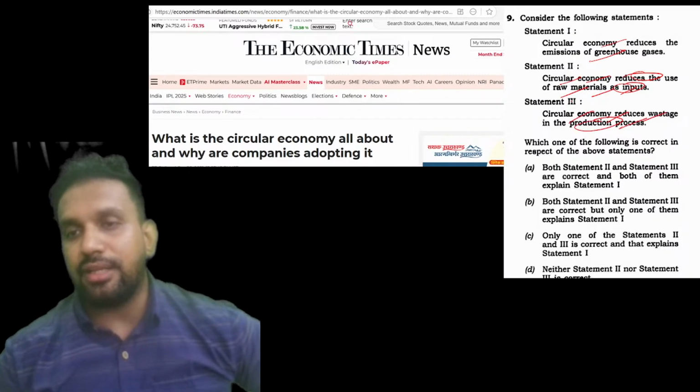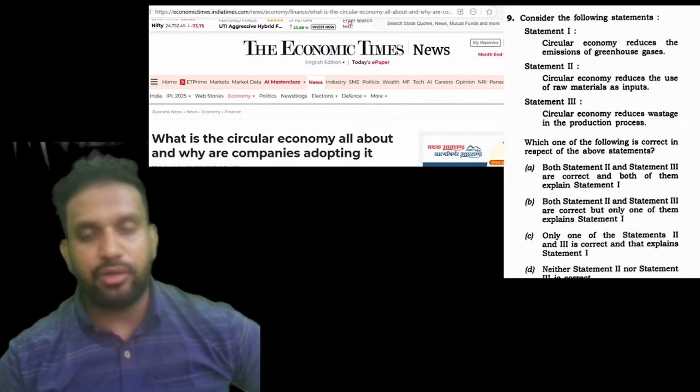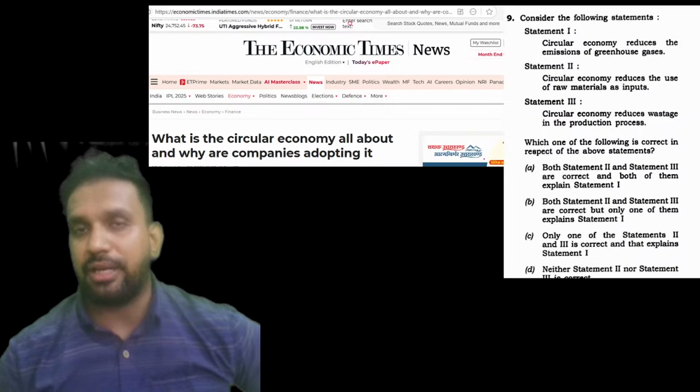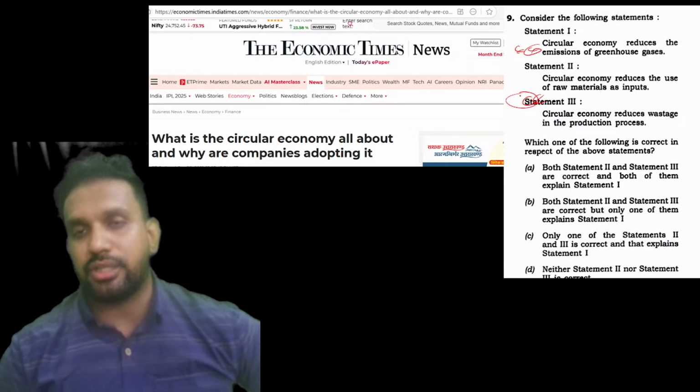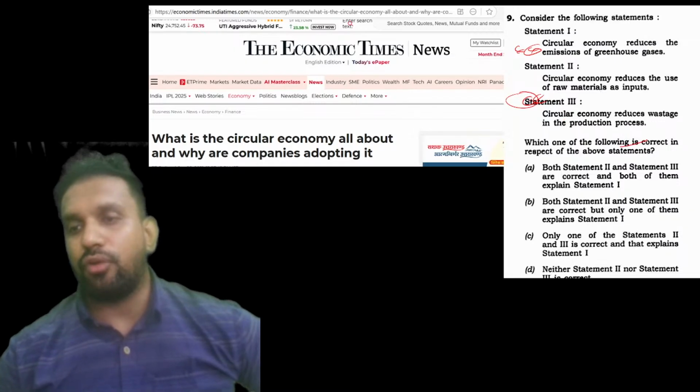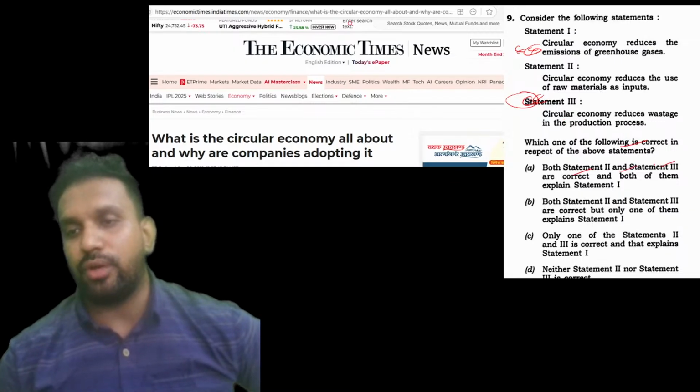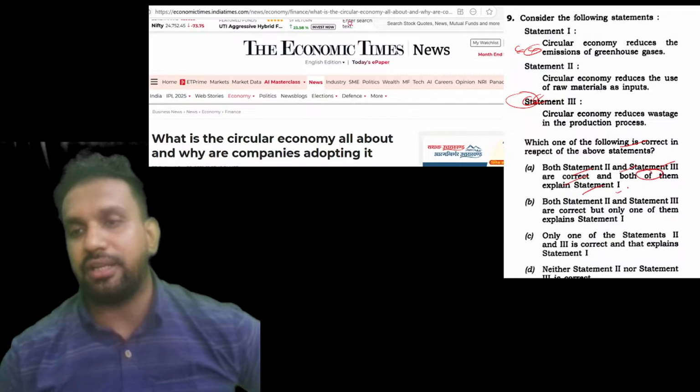Here statements 1, 2, 3, the question is asking about the link, so we have to be very cautious. We have to find the cause and effect relationship at least. If this is the cause, what can its effects be, and if this is the effect, what can its causes be? We have to find that out. Which one of the following is correct about the statements? Both statement 2 and statement 3 are correct. Both of them are explaining statement 1.